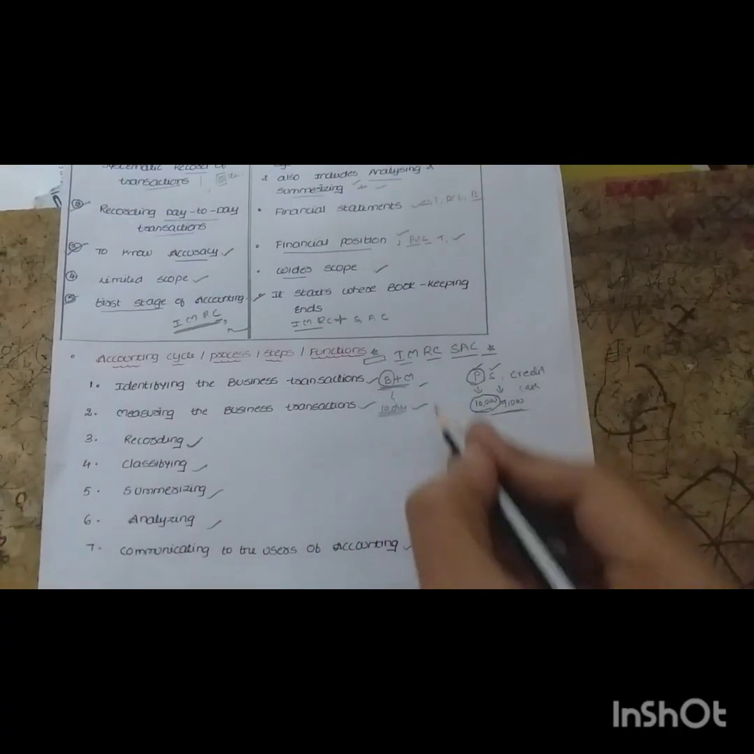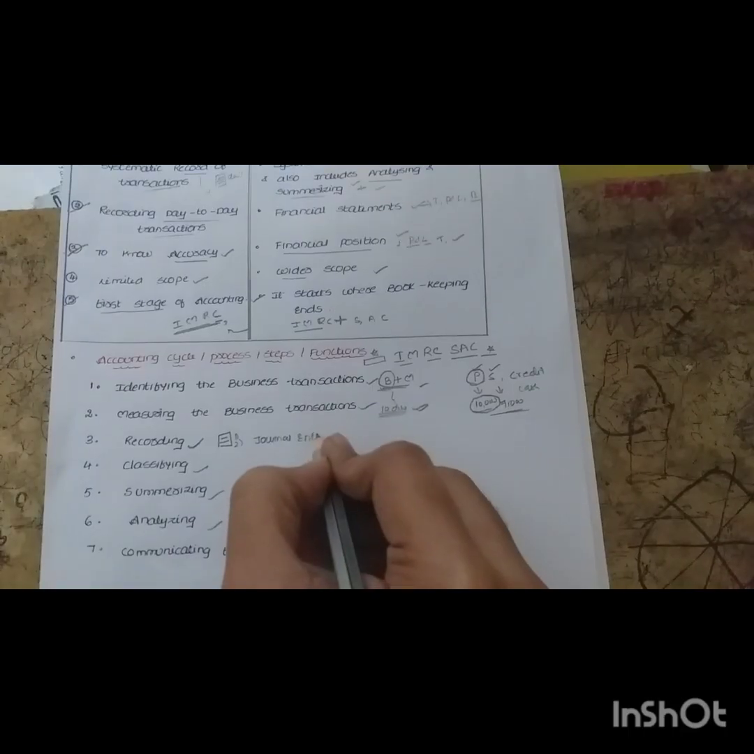Now coming to the recording part. Okay, what we are going to do here means, okay, we recorded the transaction, it is having money value. So all the regular type of transactions we are going to record under one book, one by one we are going to record. That is called as what, recording. Simply here we will do what, journal entries. You will write journal entries.